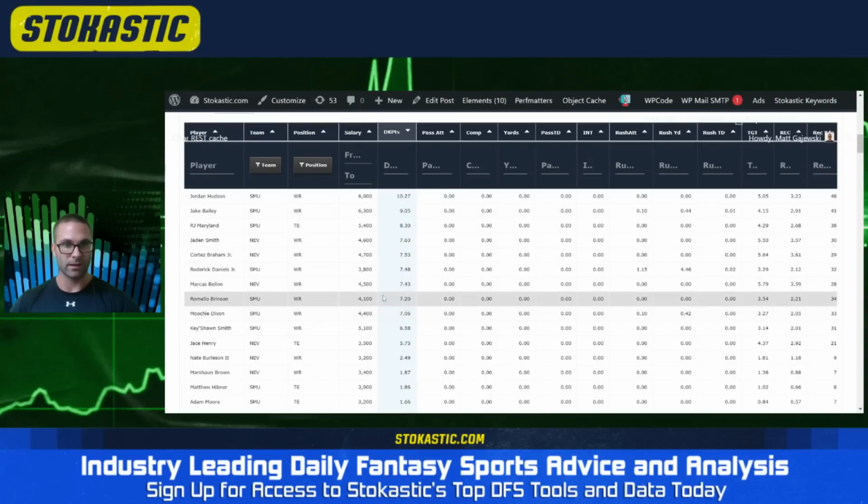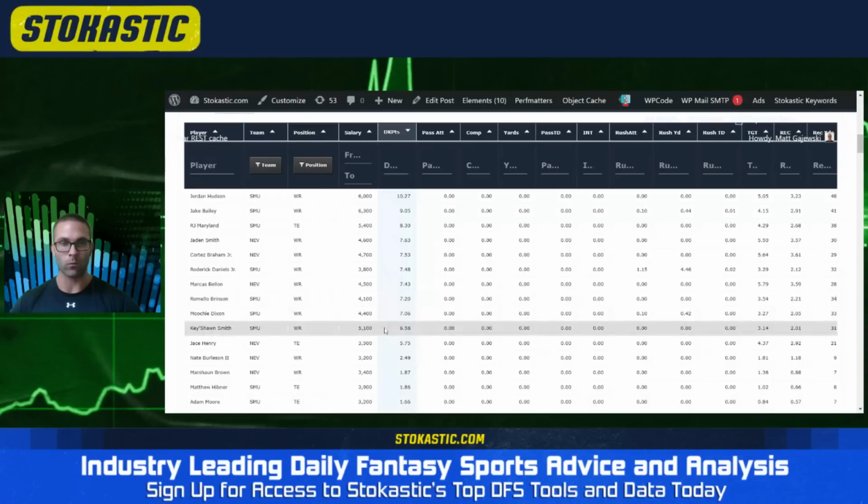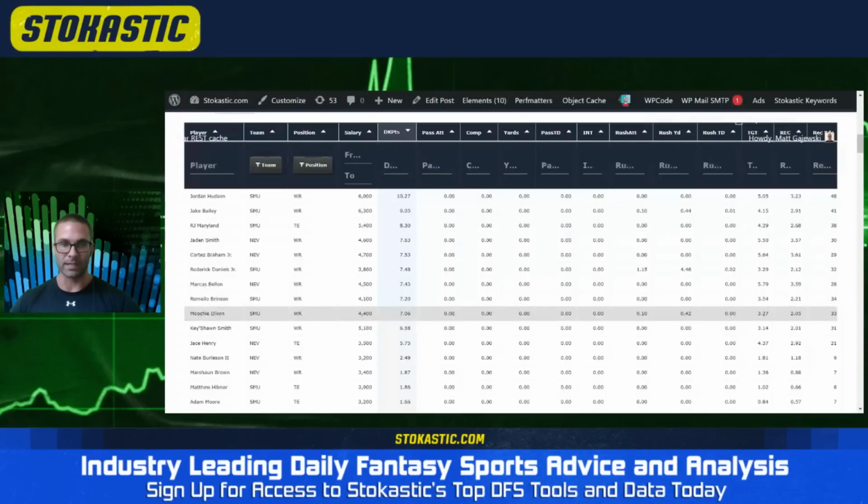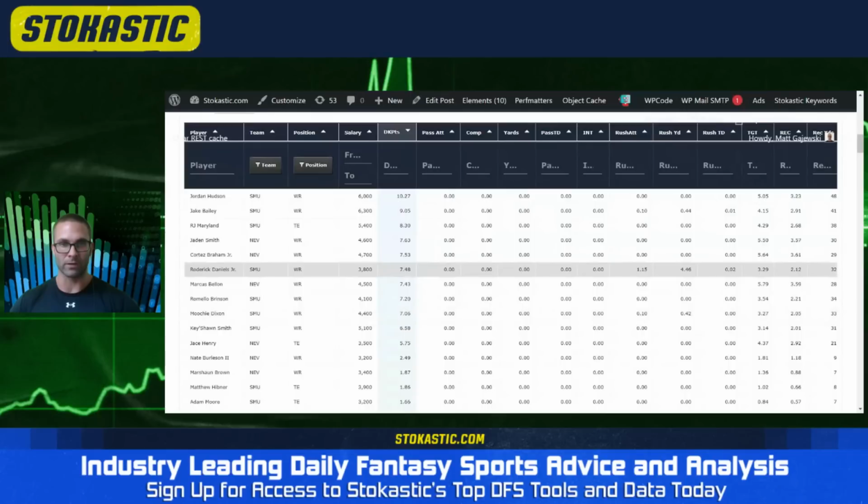I'm interested in Romello Brinson just because of price, 4,100. He was more efficient than a guy who played more in Keyshawn Smith. Smith played the third most of these returners at wide receiver specifically, but he was one of the least efficient. Moochie Dixon kind of brings up the rear for these players. Roderick Daniels is interesting because they use him as a gadget player. He'll get some snaps on the ground, occasionally a carry here or there, which is worth mentioning. So I would say Brinson and Daniels for salary savers make more sense to me.